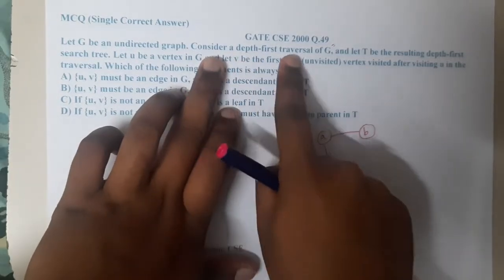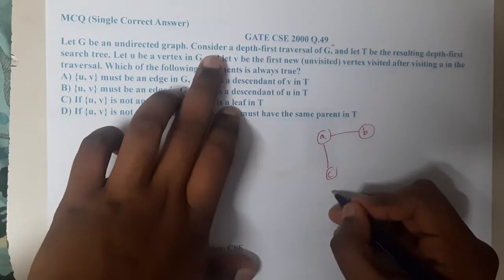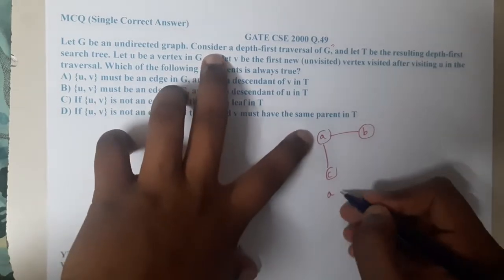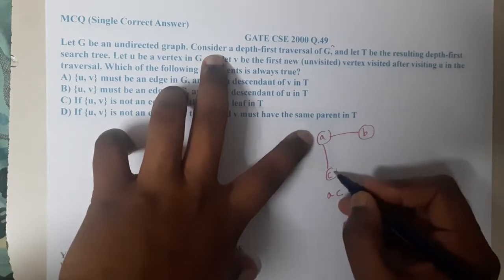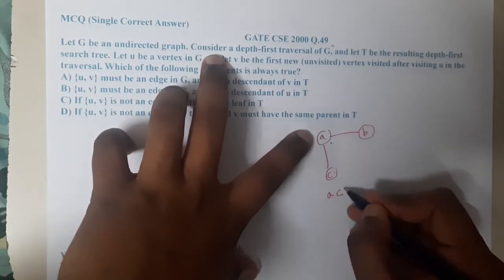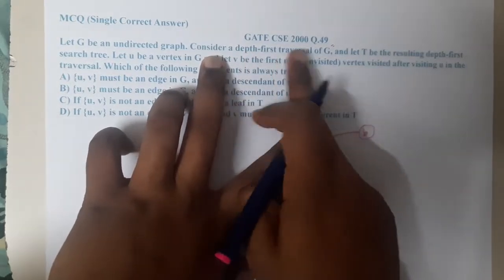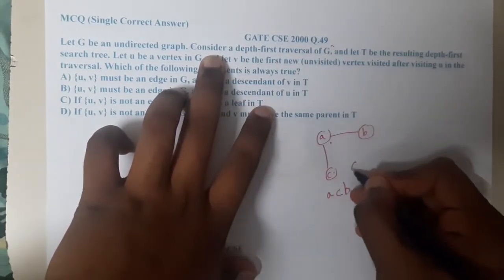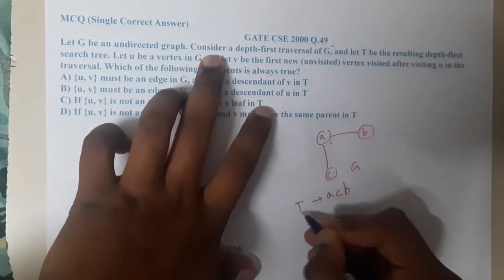Consider a depth first search traversal of G. So we are doing depth first search. From A I can go to B or C. Assume that I went to C, and after that the only option is to backtrack to A and go to B. So now we got the order A, C, B. Now I have done the depth first search for the particular graph G. Let T be the resultant depth first search tree. So this is nothing but T.